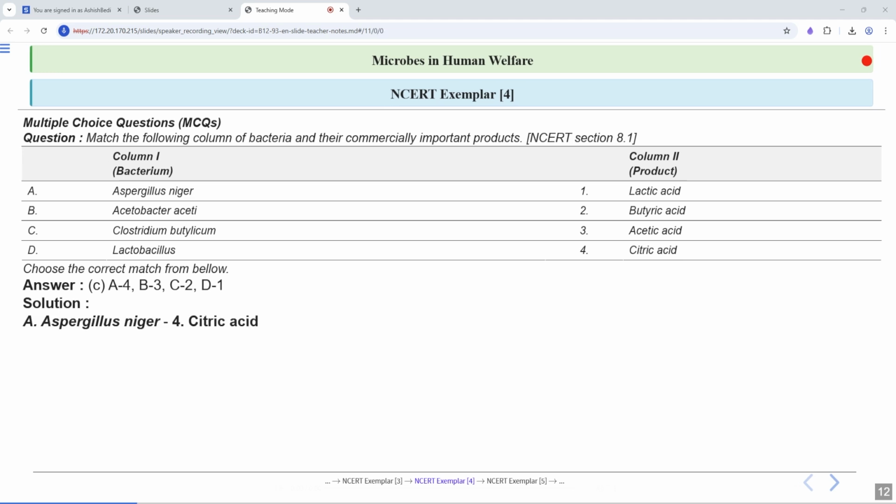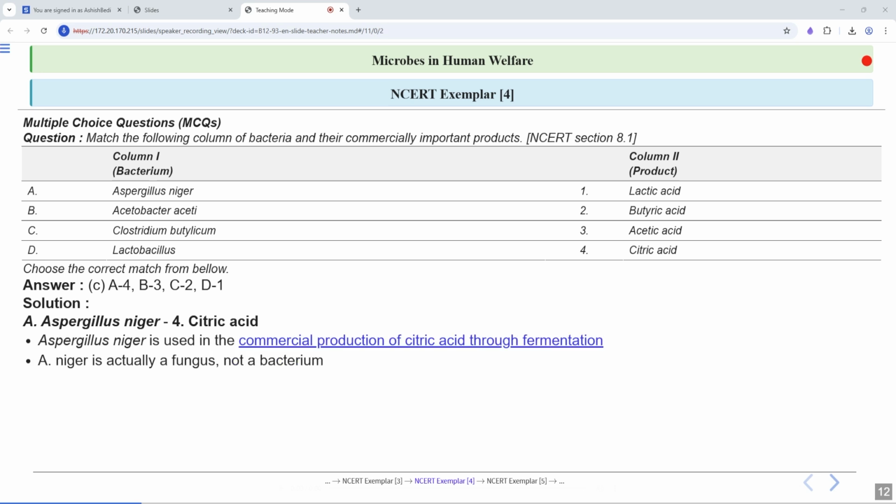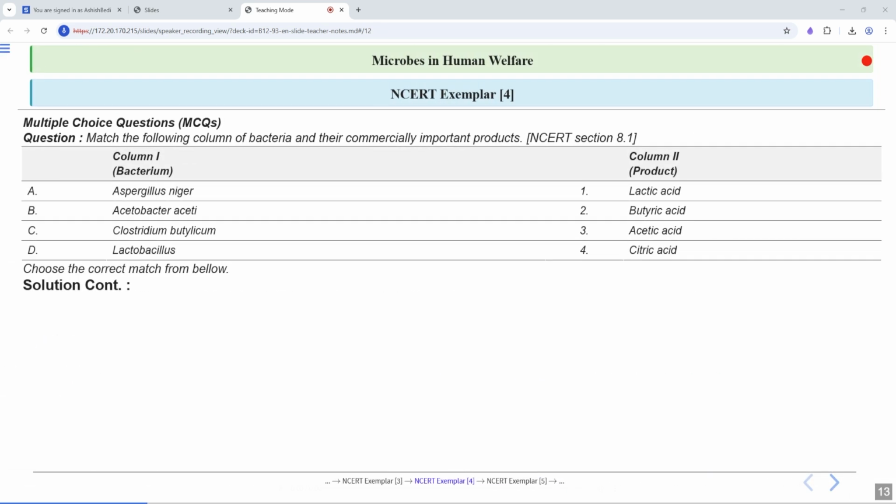Aspergillus niger produces citric acid. Aspergillus niger is a commercial producer of citric acid through fermentation. Aspergillus niger is basically a fungus. It is not a bacteria. Acetobacter matches with acetic acid.